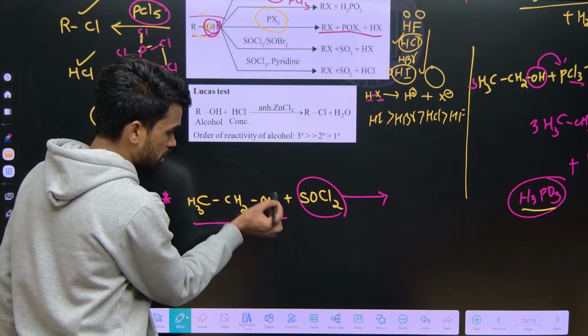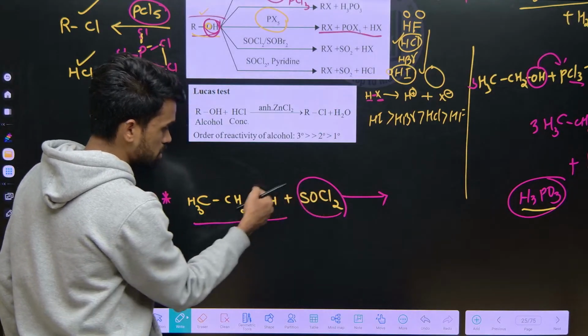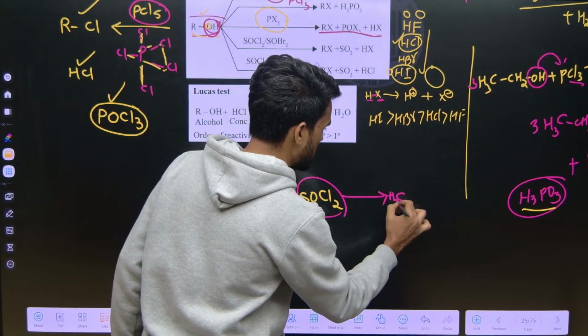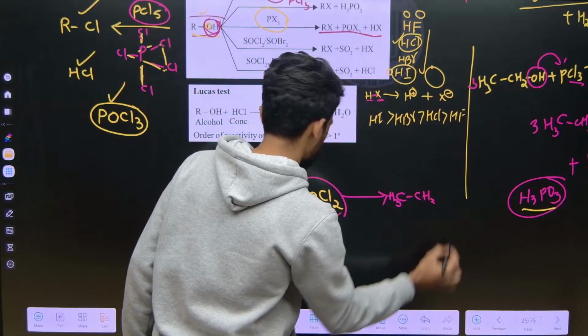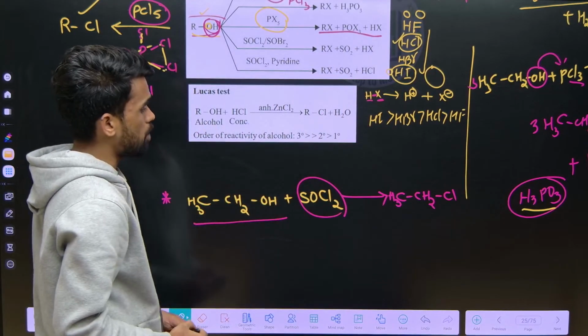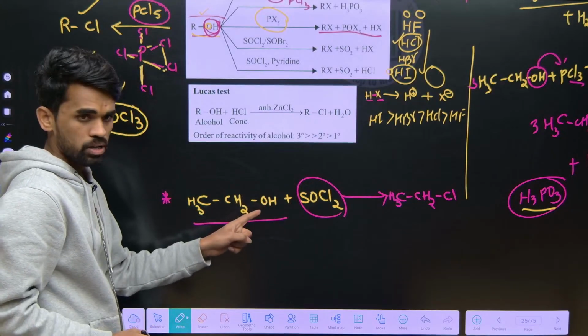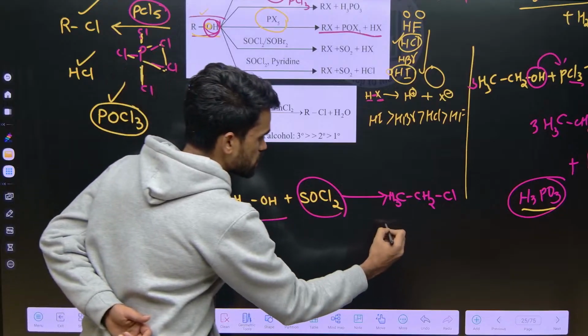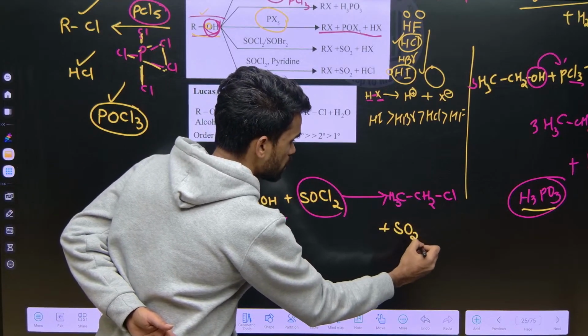See, just take this OH and place there chlorine, like a substitution only. I will explain the mechanisms, but first write these reactions. Now what is happening? It is giving chlorine, and SO with this O forms SO2.